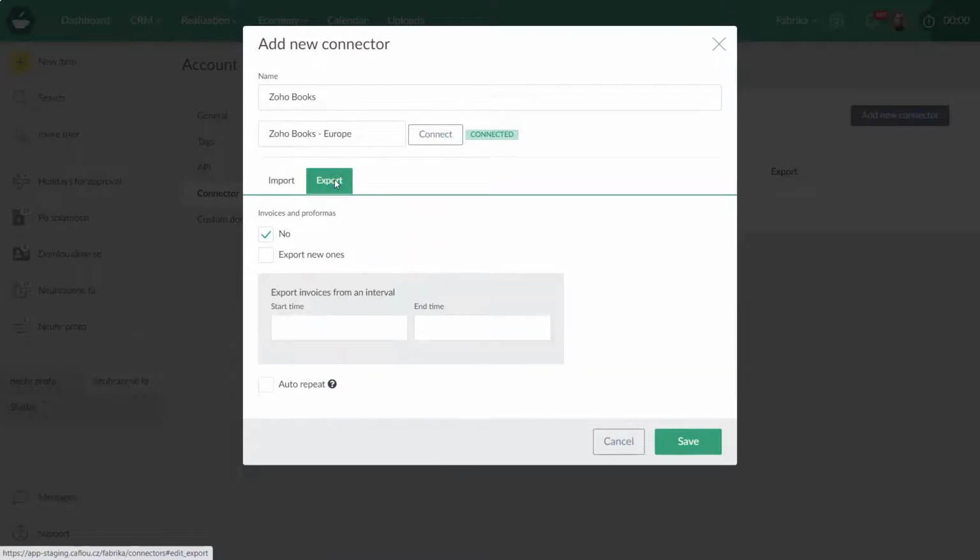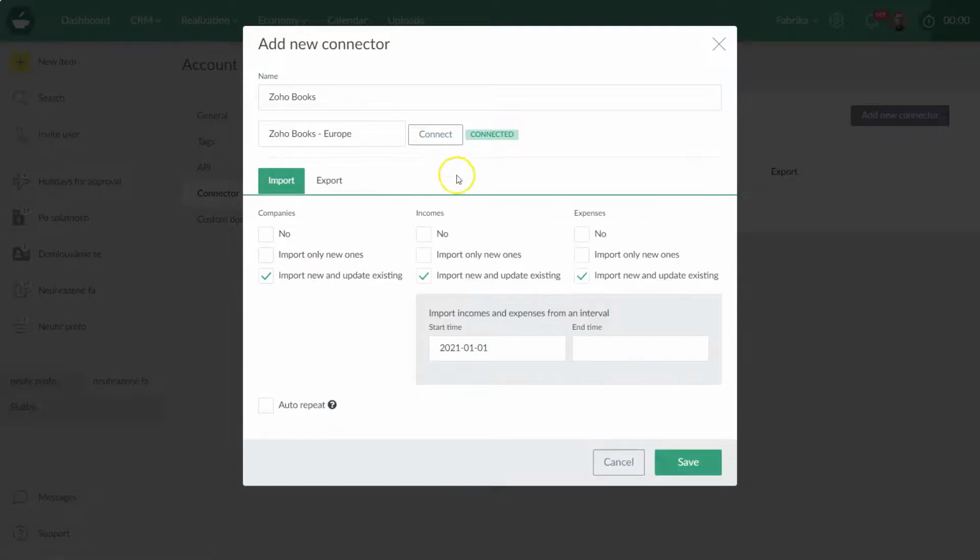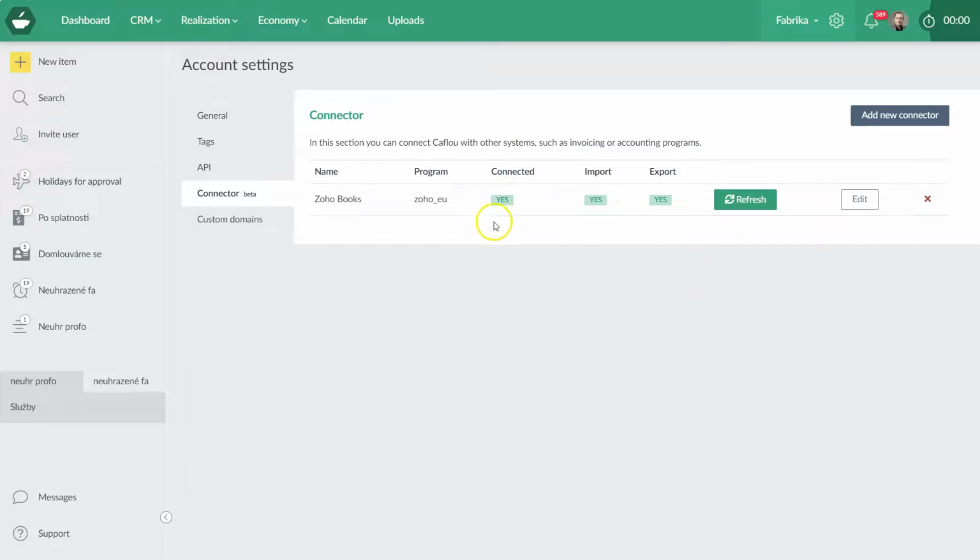The same with export. If you want to export data into Zoho Books, say received and issued invoices, you pick this. Again, you can specify from when and whether it's to be done automatically. If you are ready with this, you click Save and the connector is in here.